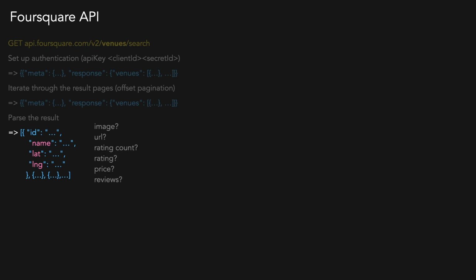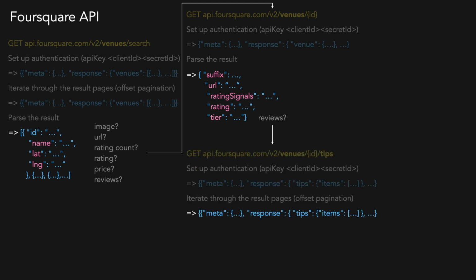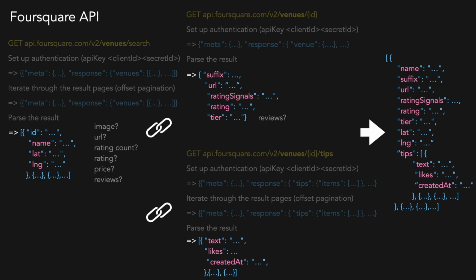They go over the API documentation, and then they realize that they need to make another HTTP request to the venue endpoint to get the rest of the properties. Then make another HTTP request to get the reviews. And finally, they write more code to connect these different endpoints to get the data that they need. Wow, what a tedious process for getting just 12 properties.